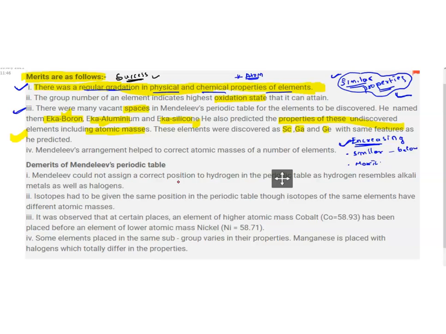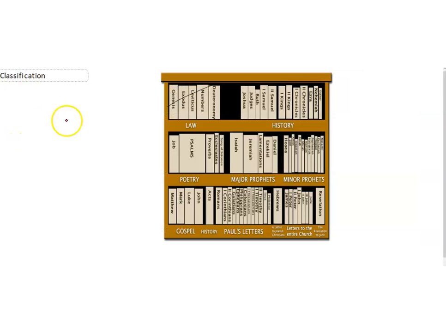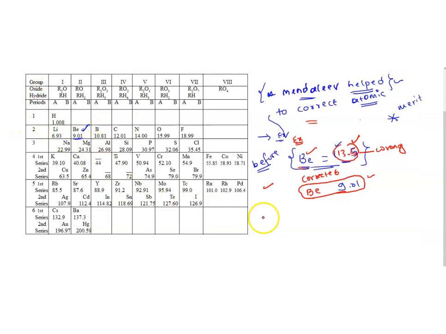And one more important merit of his Mendeleev periodic table is that he left empty space. He left a separate space for noble gases, which we were going to discover in the future.